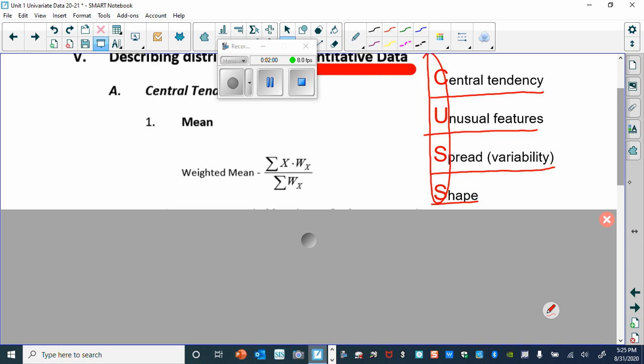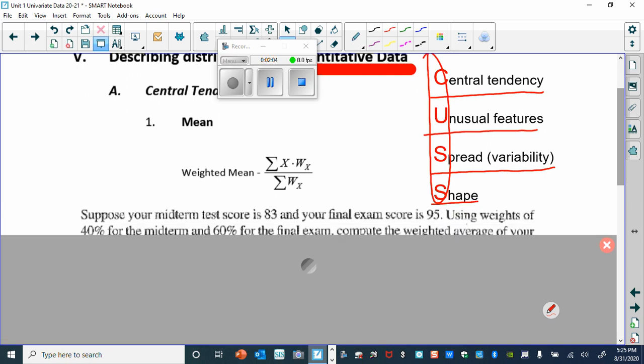And so for one of these, weighted mean, I wanted to do a quick rundown of this.